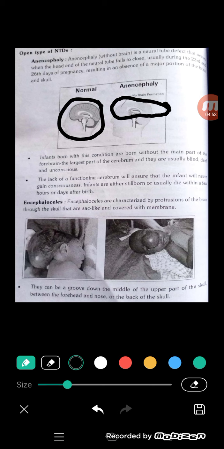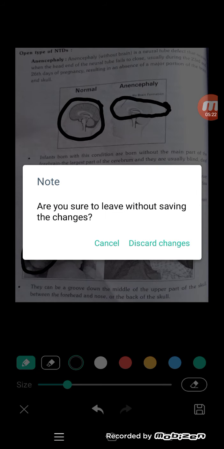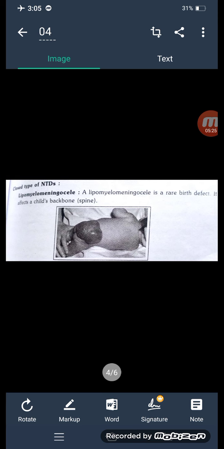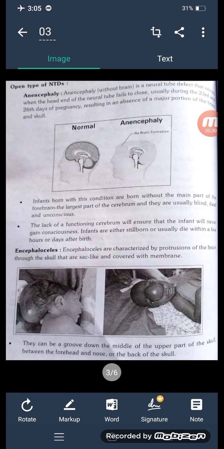The second one is encephalocele. The back of the head or the front, between the eyes at the upper part of the nose, is enlarged. Extra tissue forms and can grow in the middle upper part of the skull, between the forehead and nose, or at the back of the skull. These characteristics in the baby are known as encephalocele. These up to here are the open types.